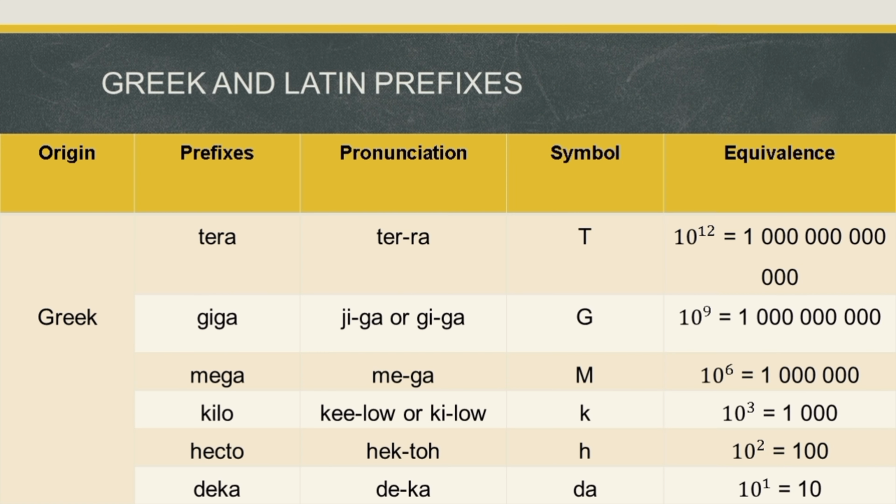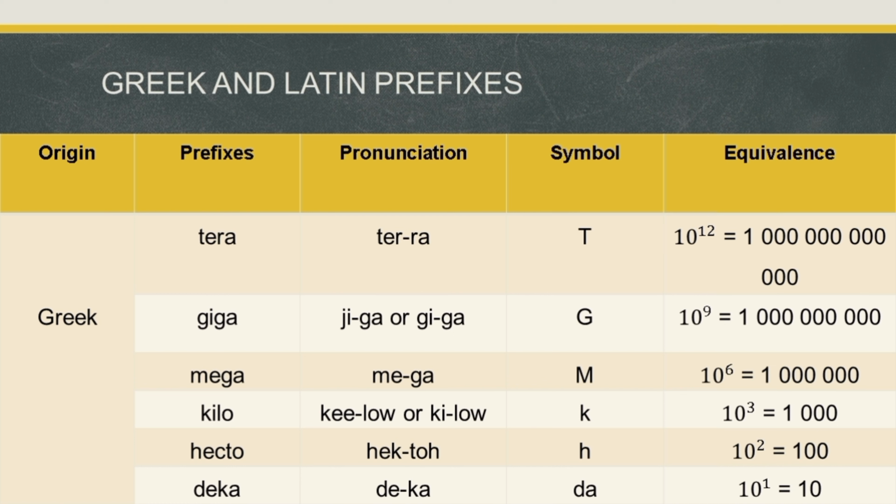And here are the Greek and Latin prefixes. We have the header: origin, prefixes, pronunciation, symbol, and equivalence. Under origin, we have the Greek prefixes of tera, giga, mega, kilo, hecto, and deca. Let's start first with tera. Tera is pronounced as tera with a symbol of capital letter T, an equivalence of 10 raised to the 12th power or equal to 1 trillion.